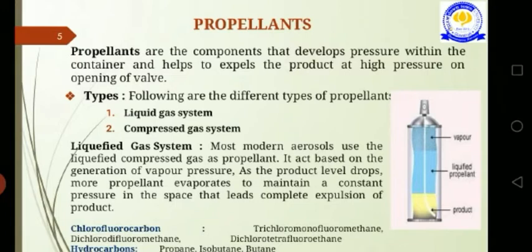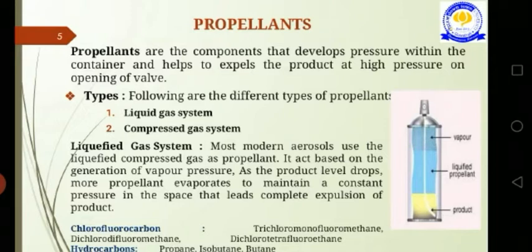So in the aerosol we see the advantages like doses can be removed without contamination, stability enhancement for oxygen or moisture sensitive drugs, and sterility maintained up to the administration. These are the advantages, and the disadvantages are that aerosols are costly, and aerosol packs must be stored in a cool place. So these aerosols must be placed in a refrigerator in a cool place, and the propellant may cause toxic reactions to your health. These are the disadvantages. And last, the refrigerant effect of the propellant may cause discomfort to your health.